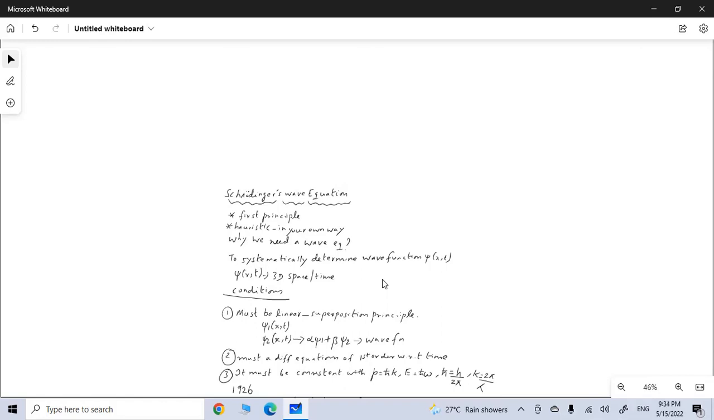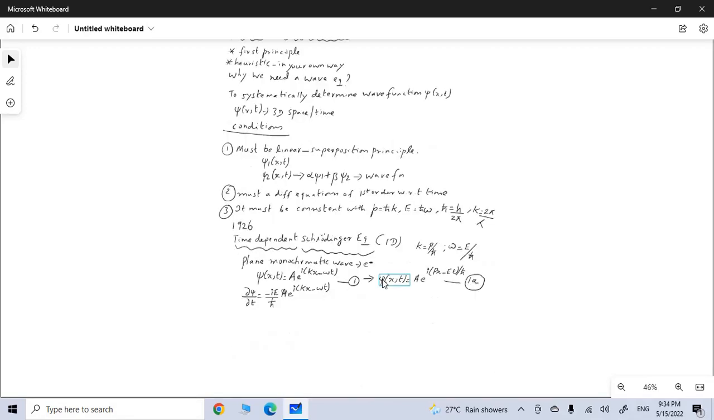Now next let us look at the various conditions. Are there any conditions for this Schrodinger's equation? Yes, of course, there are a lot of conditions. The conditions are, the Schrodinger's equation must be a linear equation. So what is the meaning of linear equation? It should obey the superposition principle.